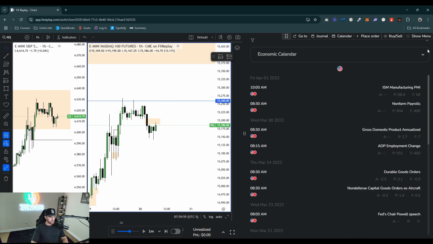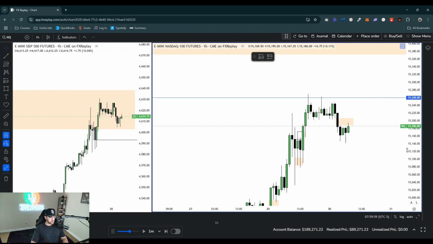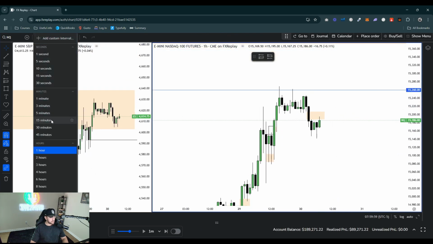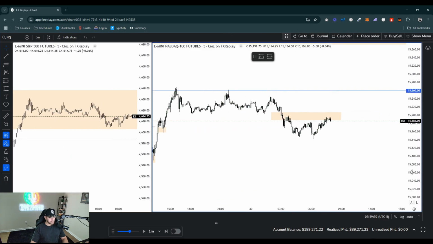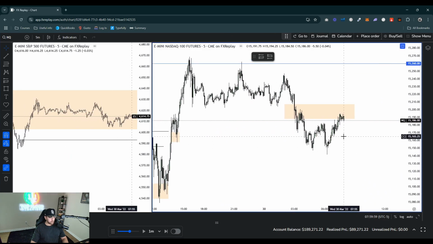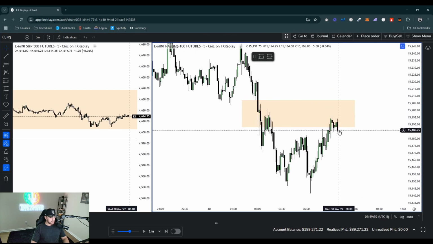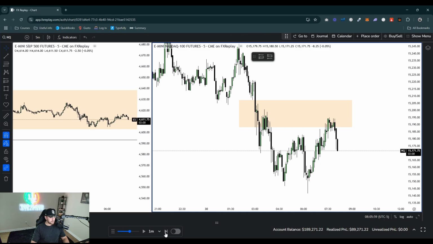So Wednesday, 8:30 GDP. So let's see what 8:30 does. 8:30 should be the manipulation. 9:30 should be the expansion to somewhere. Okay, so let's go ahead and fast forward to 8:30. Go on the 5-minute chart. We're in this 1 hour fair value gap already. So I'd like to see this get a CISD out of this 1 hour fair value gap. But again, as always, I want to wait for 8:30. So let's go ahead and fast forward for 8:30.